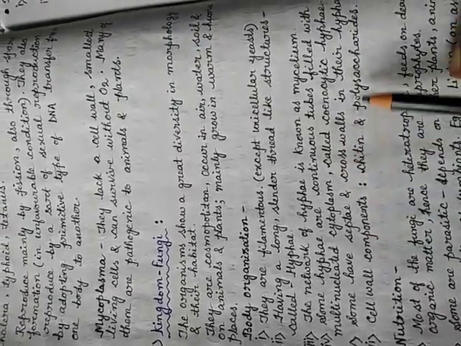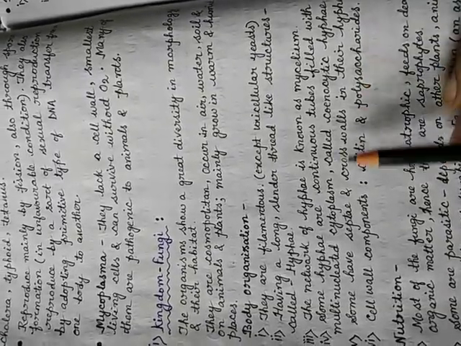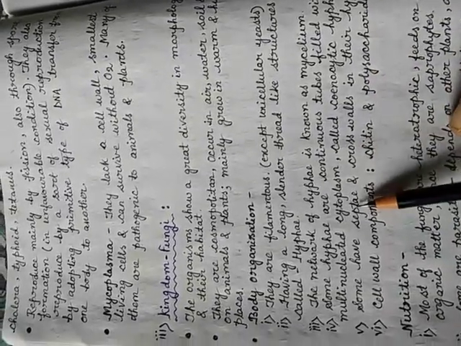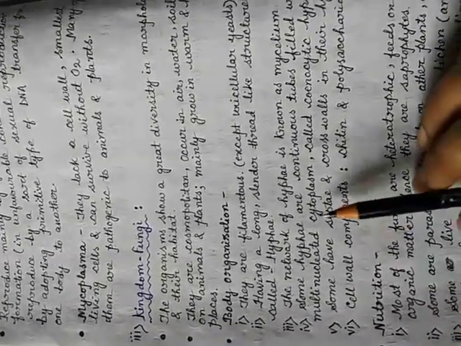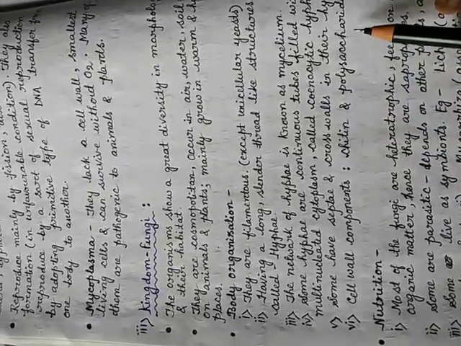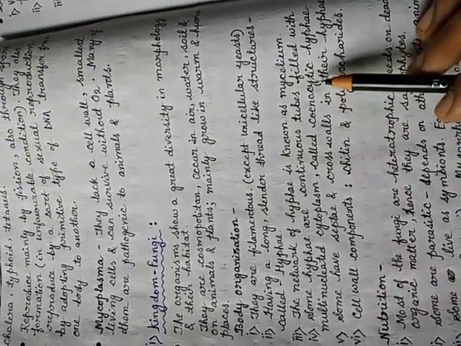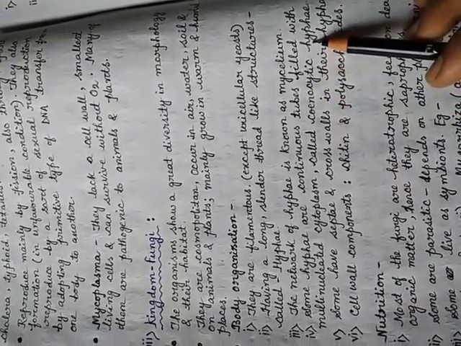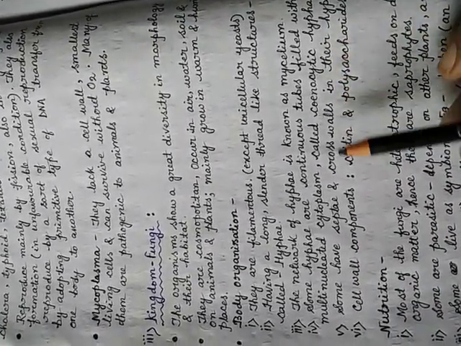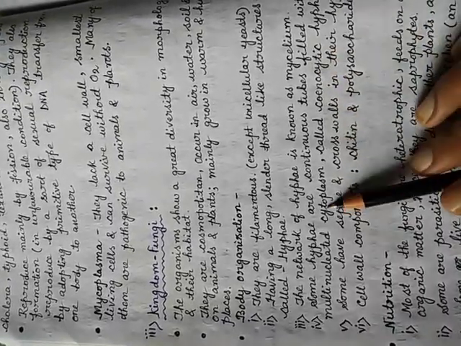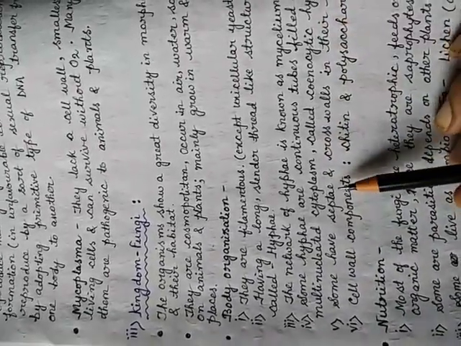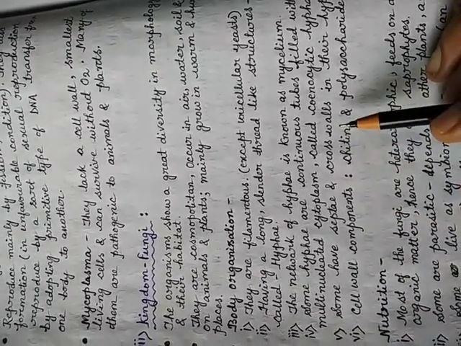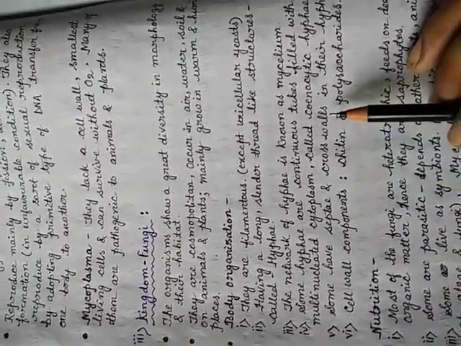Some have septa, or cross walls, in their hyphae. It means some of the hyphae are divided by a septum. And their cell wall is made up mainly of chitin and polysaccharides. So hyphae are of two types. One is the coenocytic hyphae, where the hyphae are continuous and tube-like, filled with multinucleated cytoplasm, and actually they arise as a result of multiple divisions of the nucleus. Whereas some have septa, which divide the cells.